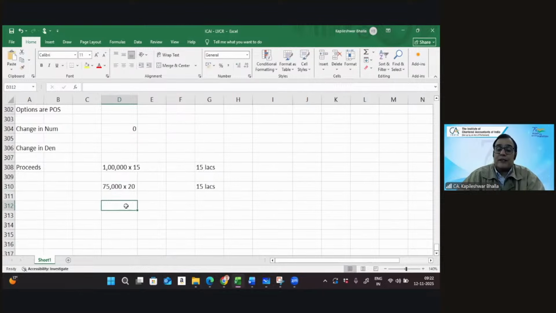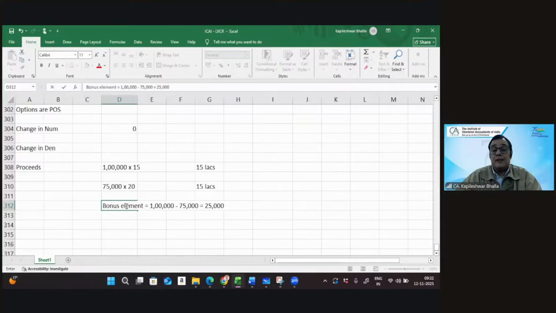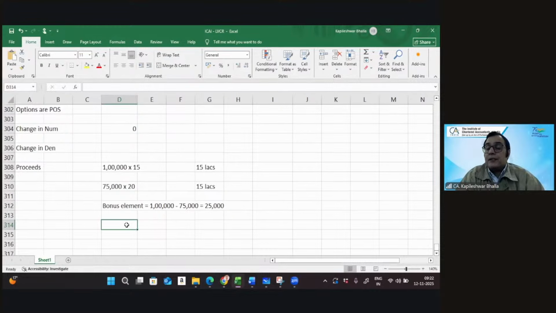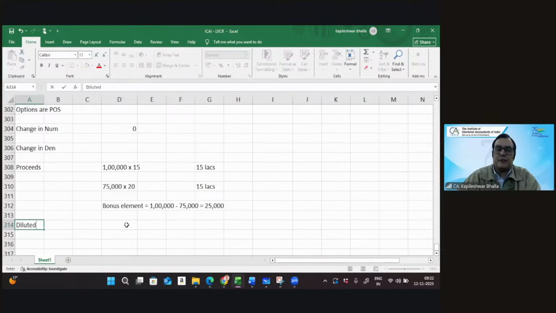So let's see what the bonus element is in this case. Can I say this is going to be 1 lakh minus 75,000, and that works out, I guess, at 25,000. So this is the bonus element, and trust me, when you go to consider the diluted earning per share in this particular case, it is the bonus element which will impact. So let's go back to the calculations of diluted EPS. We need to show both. Let's take the basic EPS.